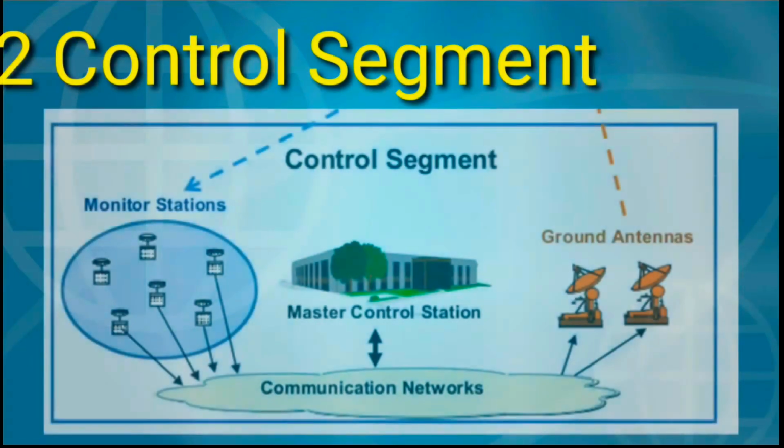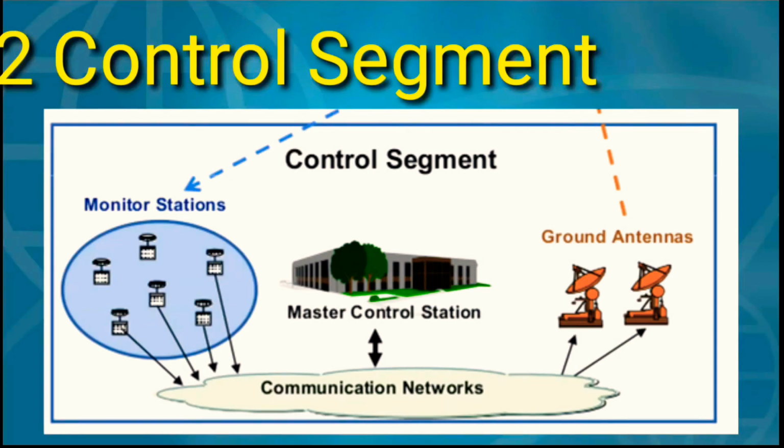Let us discuss the ground segment or control segment. The control segment is also known as the ground segment. It is responsible for proper operation of the GPS system. The signal transmission and receiving of the satellites happens with a wireless transmission medium. If there is no control segment, then locating the position is not possible, and more errors will occur in the navigation. So we need the control segment.